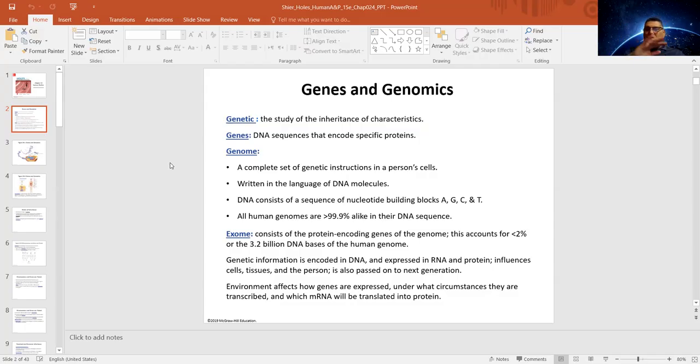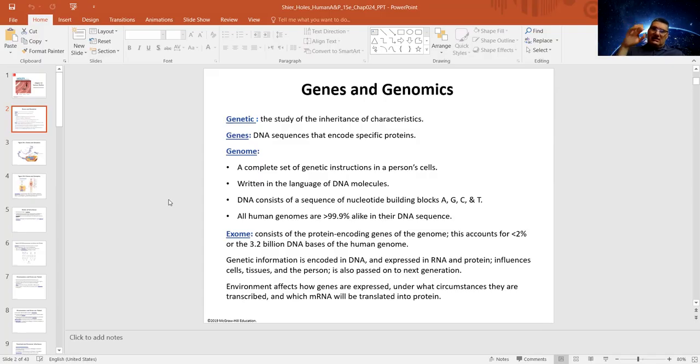Now, if you put all the genes together, everything, a complete set of all genetic instructions inside the cells, we call that the genome. And the genome is the language that's written on the DNA, and it goes like a sequence of bases, nucleotides that are called A, G, C, T, which is adenine, guanine, cytosine, and thymine.